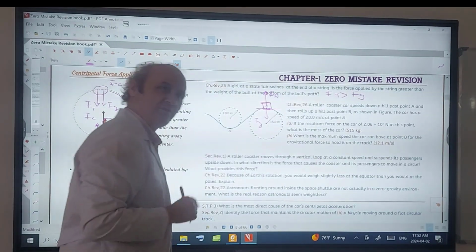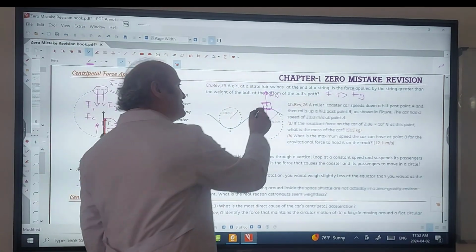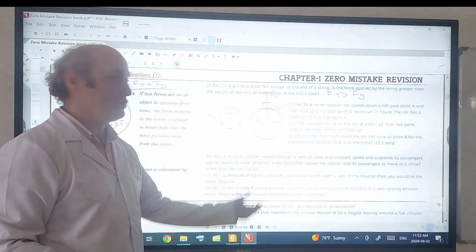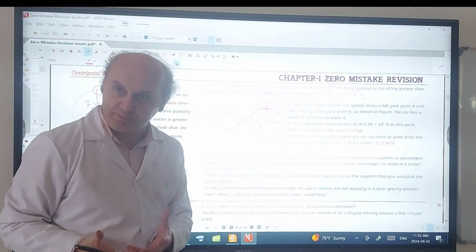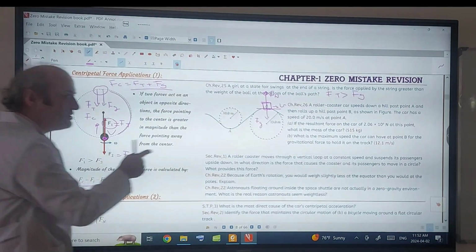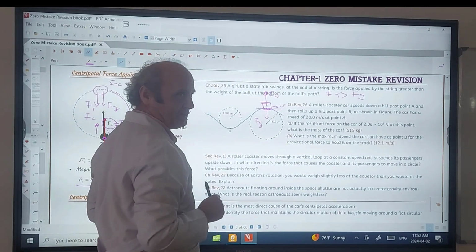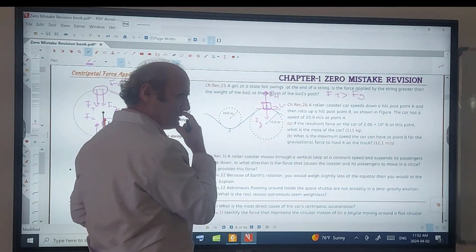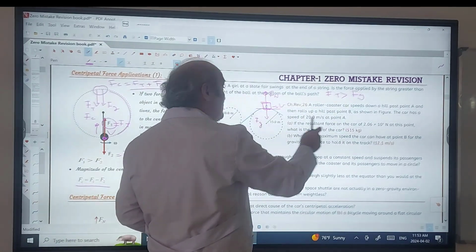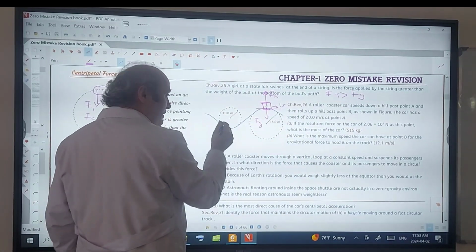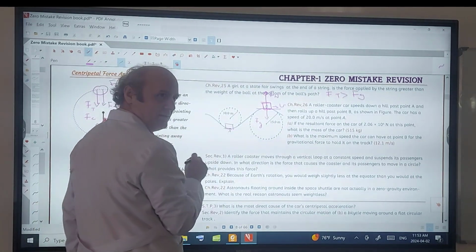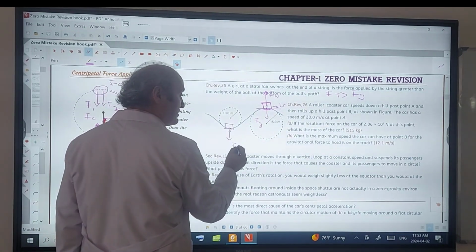Now if I ask you, if this object is moving on the circular path, which force should be greater? FG, because it's pointing to the center. The one which is pointing to the center must be greater. Here FT was pointing to the center, and it was greater, but here FG is pointing to the center, so FG must be greater than FN. If the car is passing from this other point, FN is pointing to the center now, so this time FN is going to be greater, not FG.